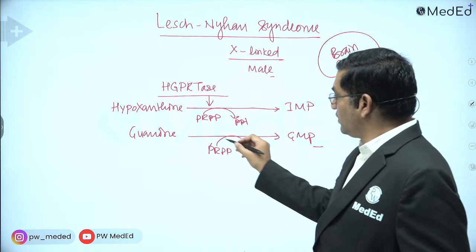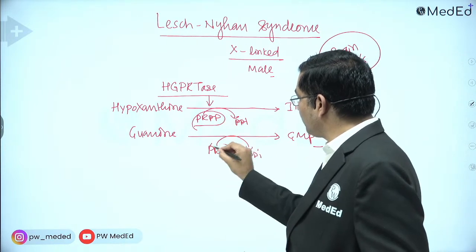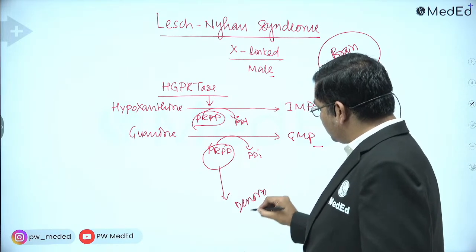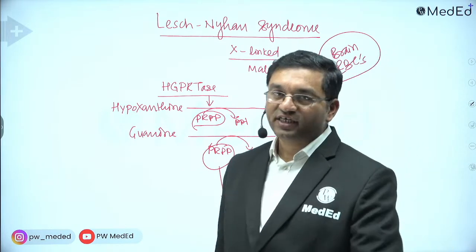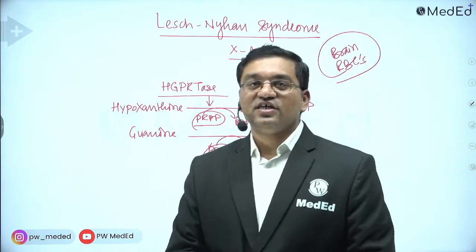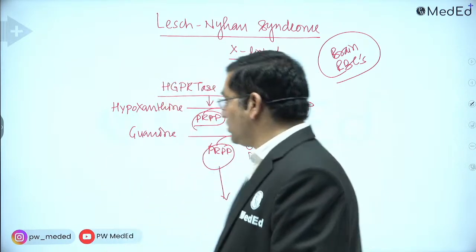Hyperuricemia is there because PRPP accumulates and is diverted for the de novo synthesis of purine nucleotide, and purine nucleotide degradation will give you uric acid. So there is hyperuricemia in Lesch-Nyhan syndrome.